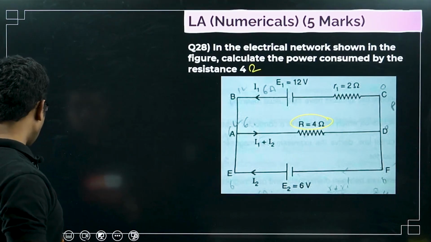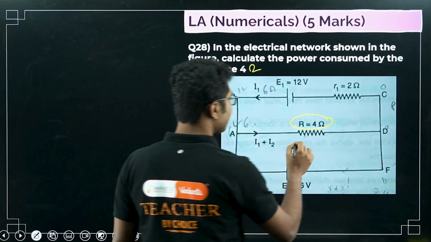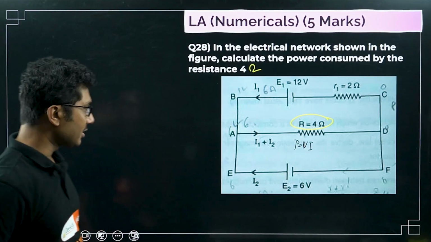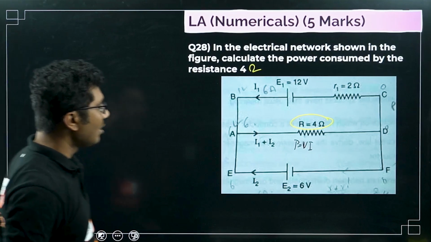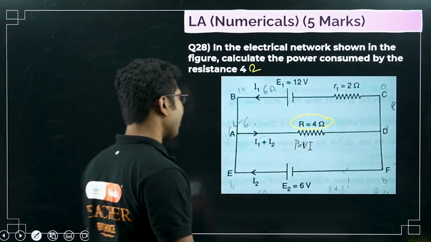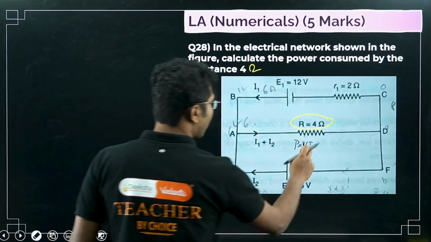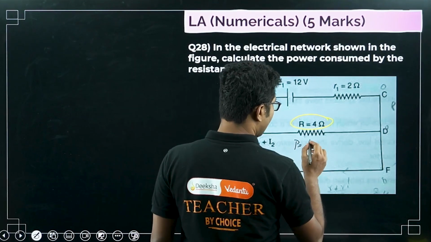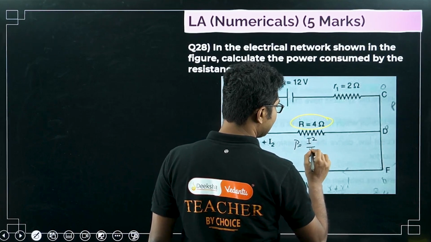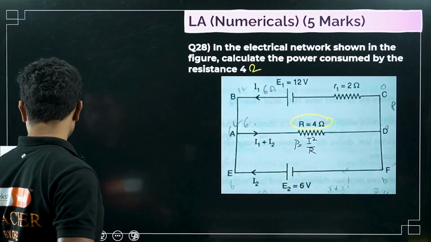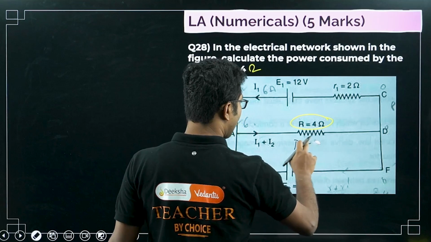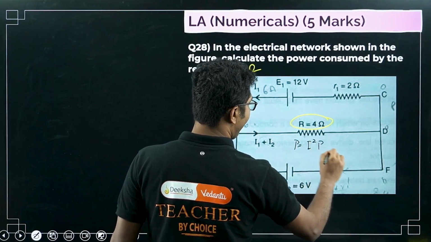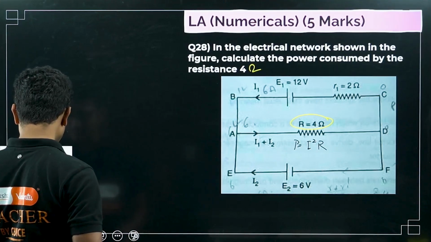What is the formula for power consumed? Power consumed is VI. If you remember, power consumed is VI. So if you can calculate the voltage and current across this, or there is one more formula for power consumed. VI is difficult to calculate here. I squared R is the easier formula to apply in this case. The only thing that you have to calculate is the current.